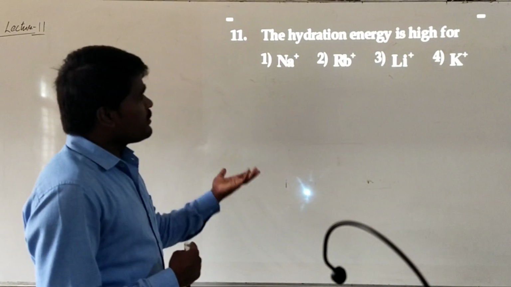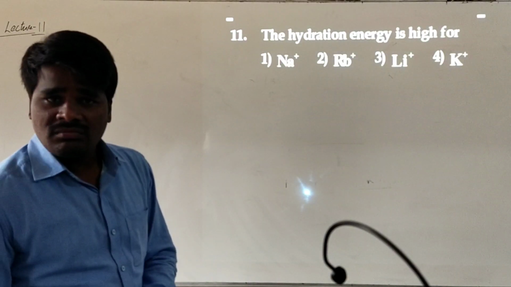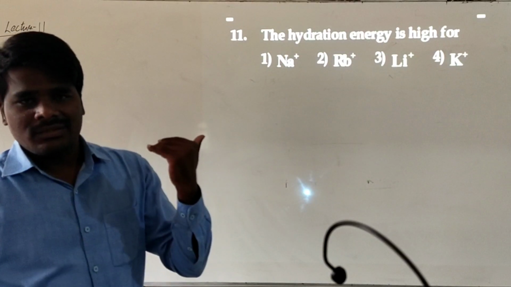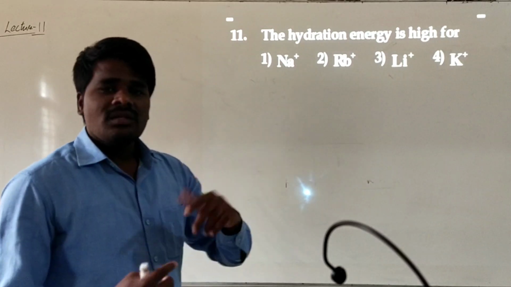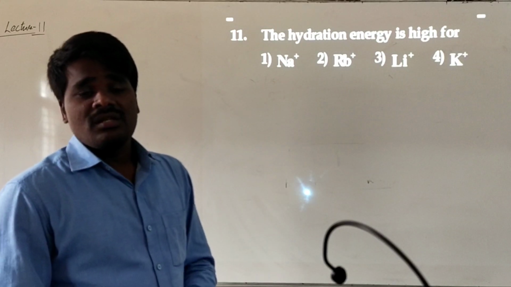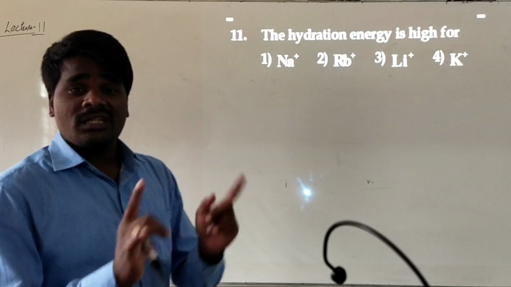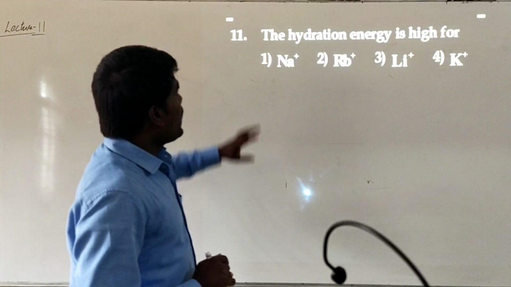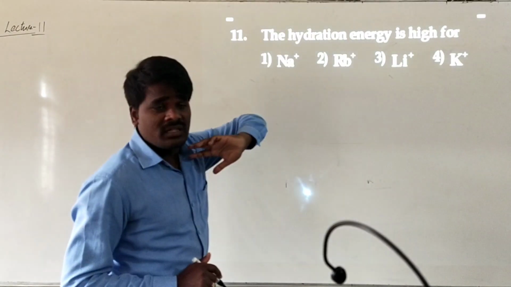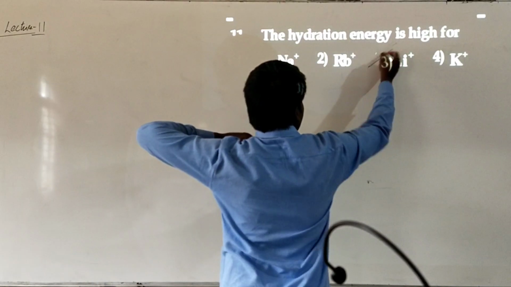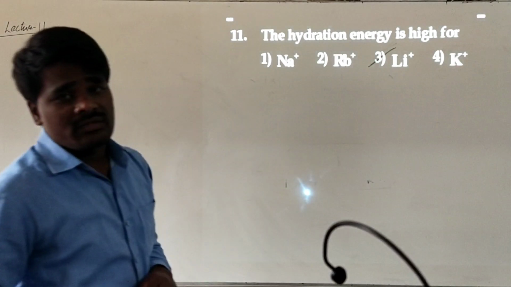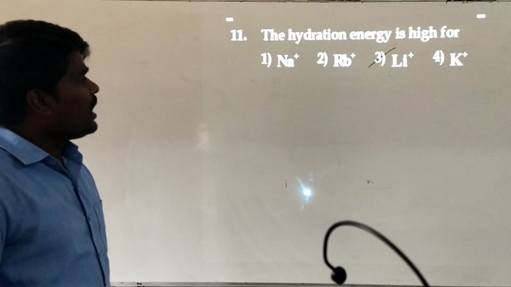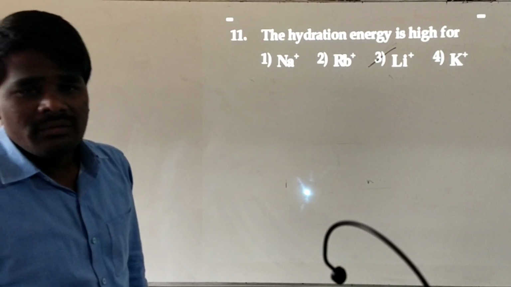So, among the options, which is the smallest atom? We know that from top to bottom in a group, generally what happens? Size increases. So with increase in the size, what happens? The extent of hydration decreases. With the decrease in hydration, the hydration energy decreases as size increases. It will be most hydrated and most energy will be released for lithium. Are you getting this? Lithium has the highest hydration energy among the alkali metals.